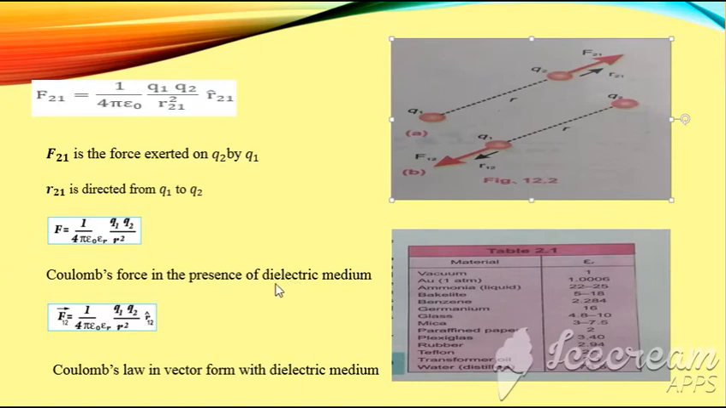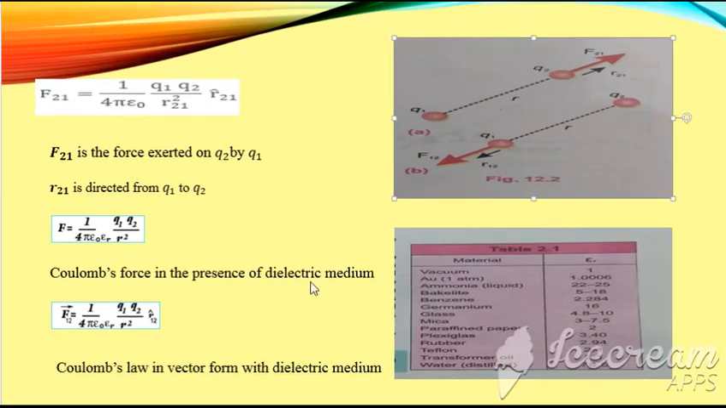Dielectric is basically an insulator, and it is such a type of insulator which will be polarized in the presence of an electric field. So the insulator which will be polarized in the presence of the electric field is termed a dielectric. The presence of a dielectric medium between the two charges always reduces the effect of Coulomb's force. So in this diagram you can see that it is inversely proportional. The greater the value of relative permittivity epsilon r, the smaller the Coulomb's force will be.